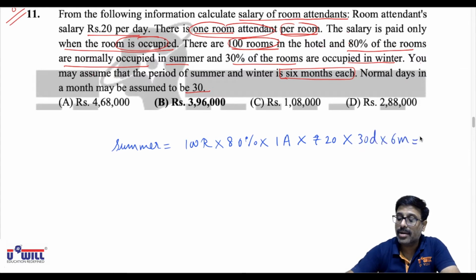So 100 rooms into 80%, 80 rooms into one attendant, 80 attendants into 20 rupees, 1600 into 30 days into 6 months, 2,88,000. This is summer season's expense.